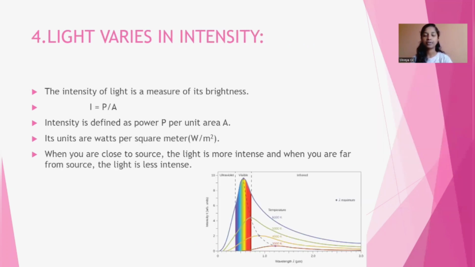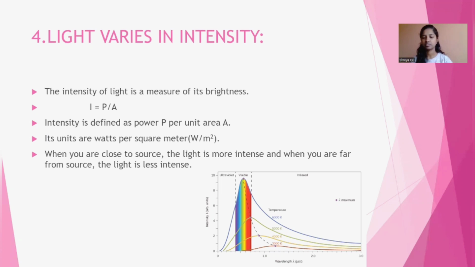And the fourth property of light is that light varies in intensity. The intensity of light is a measure of its brightness. We have an equation for intensity of light: I = P/A. Intensity is defined as power P per unit area. Its units are watts per square meter, or W/m². When you are close to the source, the light is more intense, and when you are far from the source, the light is less intense.